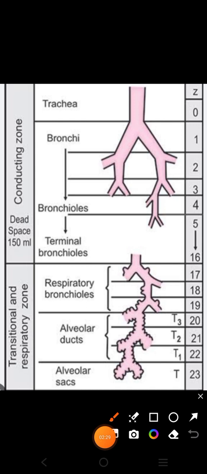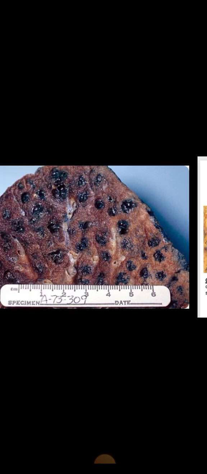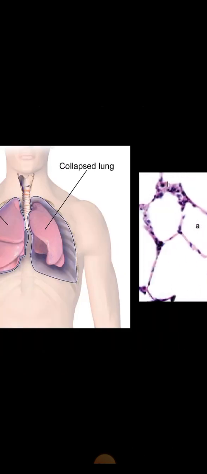Here I'm repeating its definition. There is permanent enlargement of air spaces distal to the terminal bronchioles. So in emphysema, there is permanent enlargement of air spaces distal to the terminal bronchioles. So we can say that in the acinus, dilatation occurs. Number two, the alveolar walls are destroyed in this case. And number three, there is no significant fibrosis. Here you can see, just like a bunch of flowers, many alveoli together meet to form an alveolar sac.